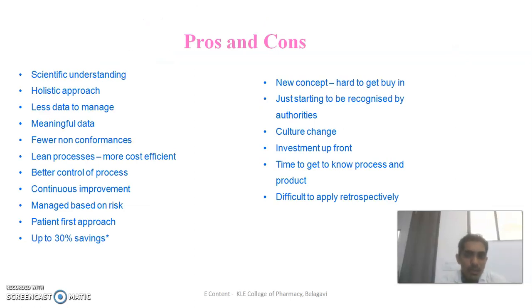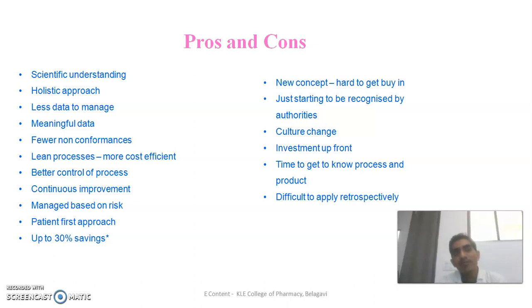Also we have some pros and cons with respect to the quality by design analytical methods. So what are some pros? We have the scientific understanding, a holistic approach, less data to manage, meaningful data can be gained, fewer non-conformances, also lean processes, more cost efficiency, better control of process, continuous improvement, management based on risk, the patient-first approach. Up to 30% of savings can be made if we implement the quality by design approach. Also there are some cons.